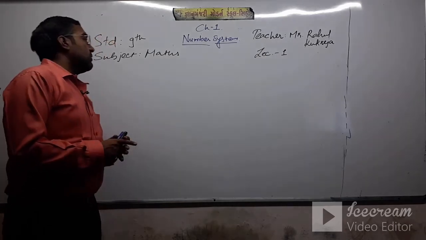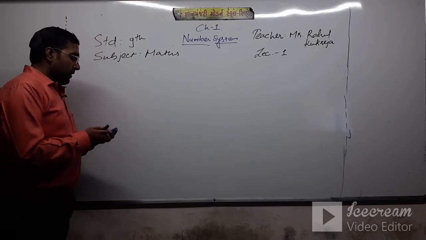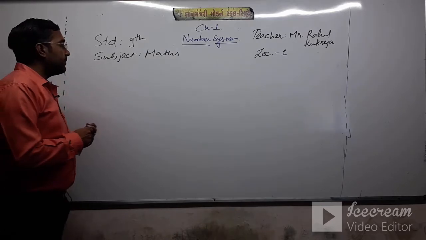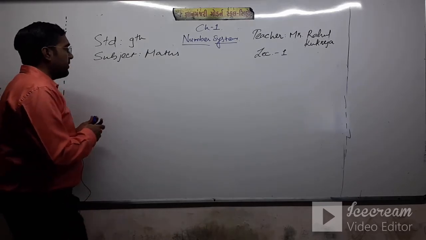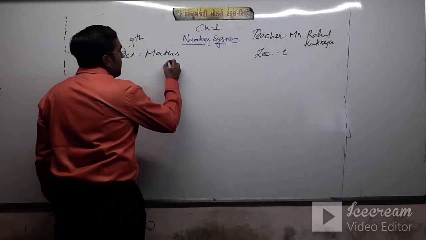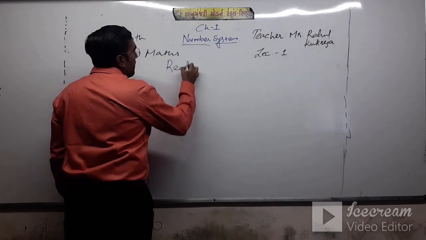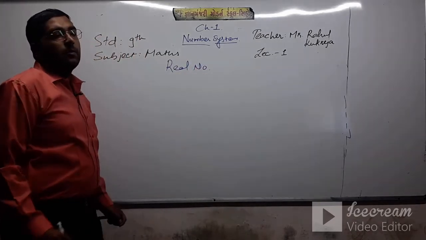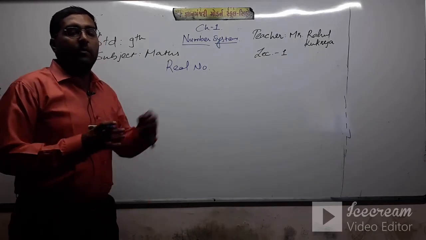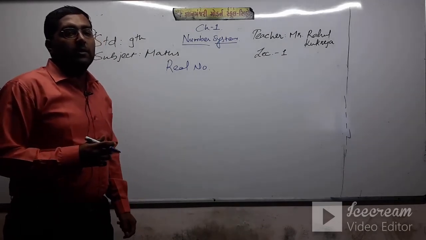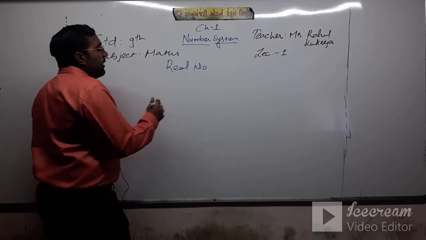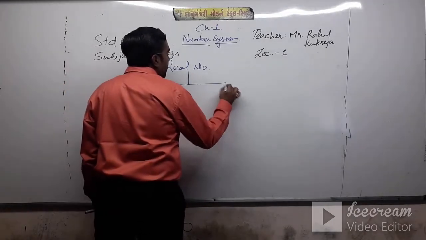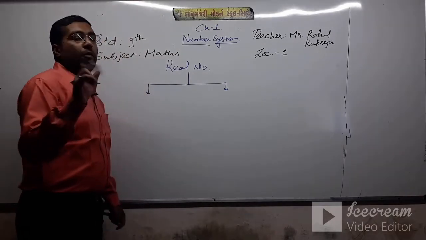Let's start. First of all, I'll give you the chart of the number system. In the number system, the uppermost numbers are real numbers. Real numbers are divided into two types of numbers.